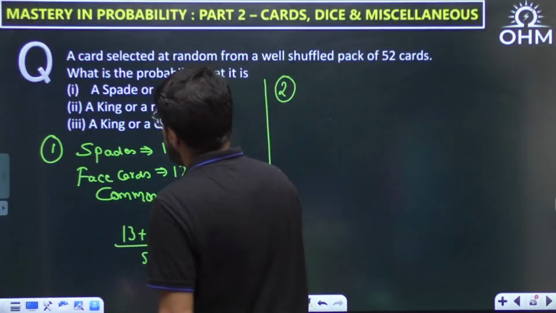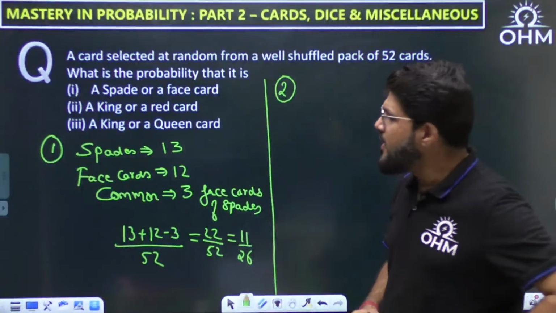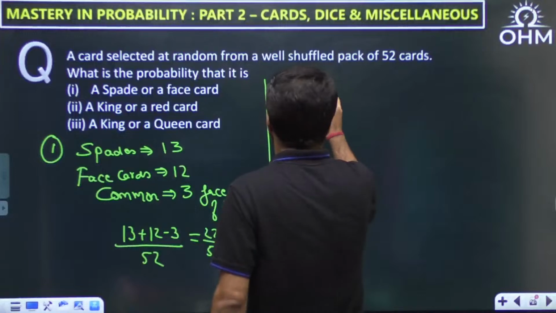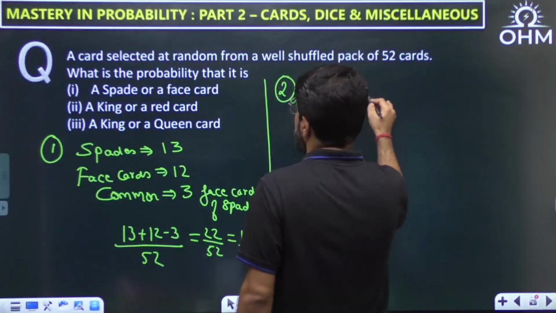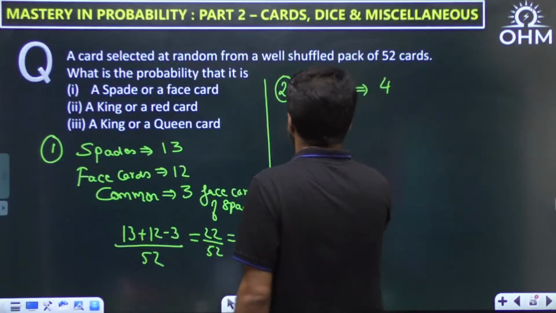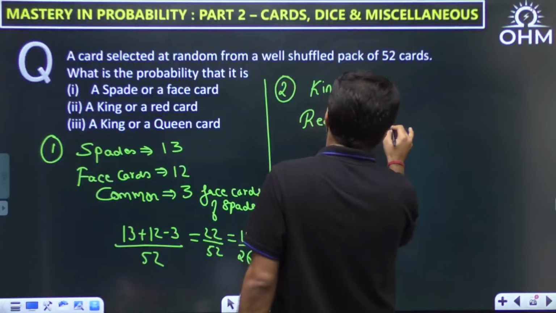Second one. What is the second one? A king or a red card? That is a king or a red card. So how many kings are here? There are total 4 kings. And how many red cards are there in general? Total 26 red cards.